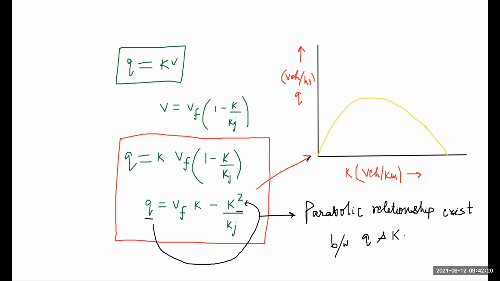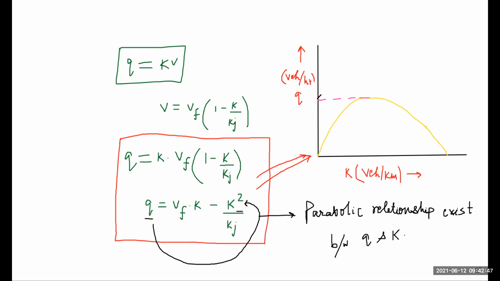Using this relationship, the density at which maximum flow occurs can be found. We can easily find out the density at which our maximum flow will occur. So what is the maximum value of traffic flow?